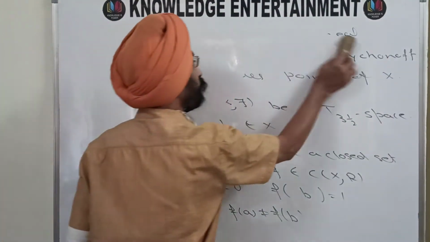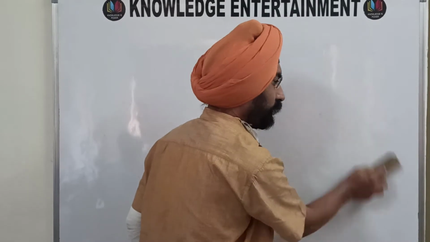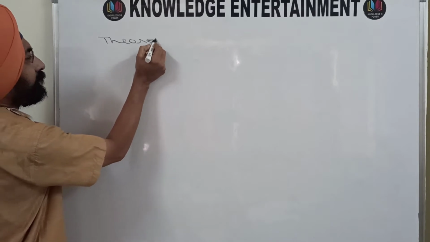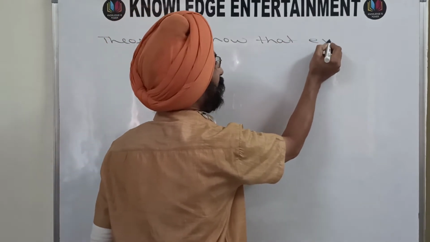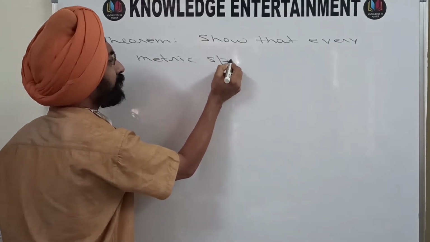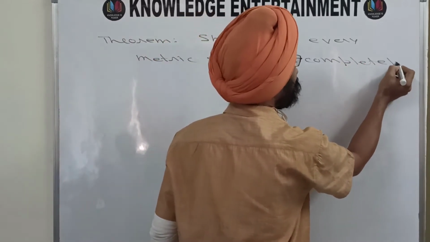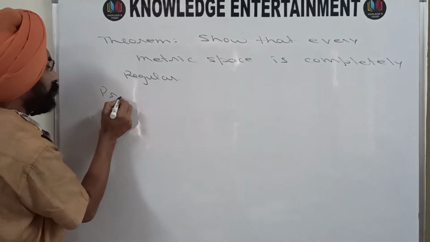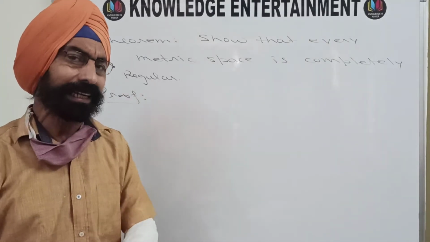The next theorem: write down the statement first and then we will move on to the proof. The statement of the second theorem today states: show that every metric space is completely regular. That is what we want to prove in this theorem. So what we will do is take a metric space and prove that it is completely regular by taking a closed set in it